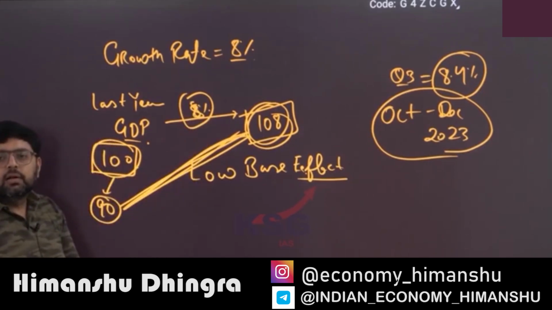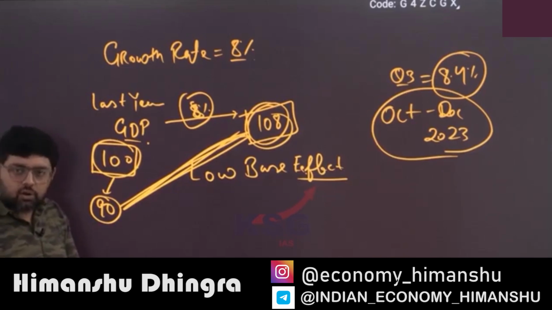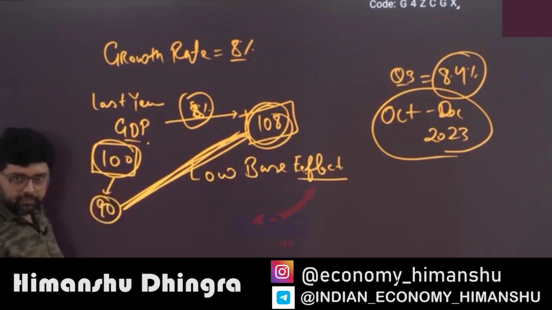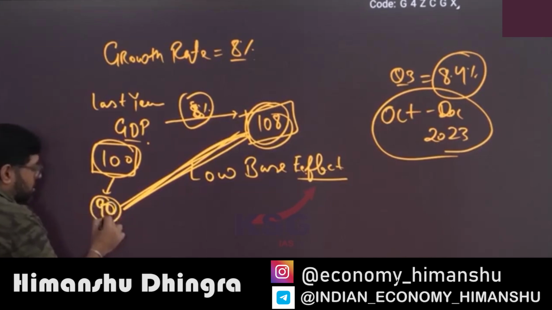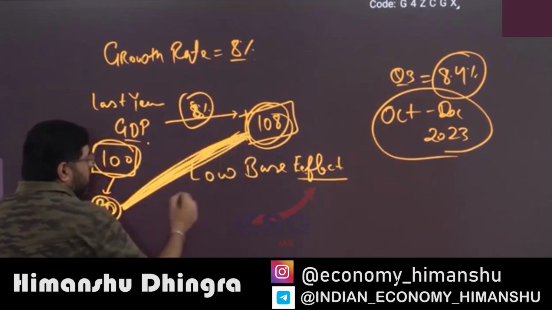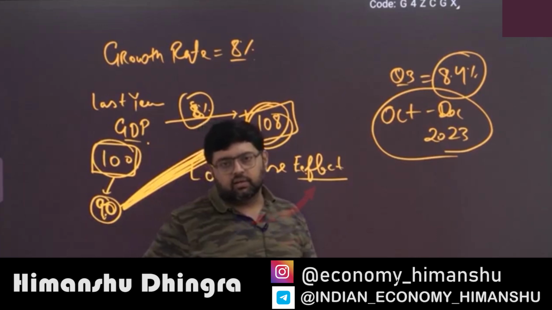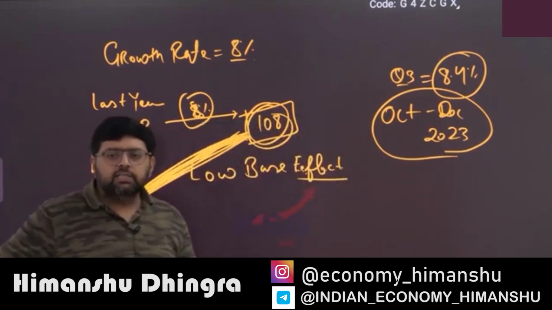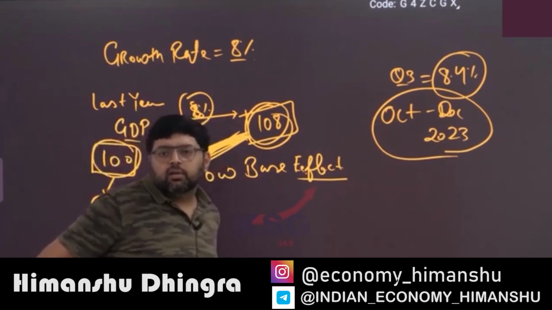But sometimes our statisticians, or the government itself, revise this number. They say that last year's actual GDP was not 100, it was 90. So the new number for last year is 90. Now they compare, how much growth has happened, by comparing 90 with 108. When they compare it this way, this is called low base effect. So you must have seen that GDP data keeps getting revised.